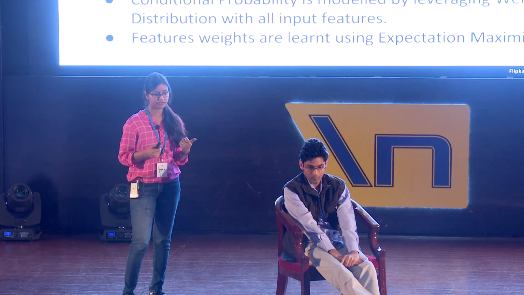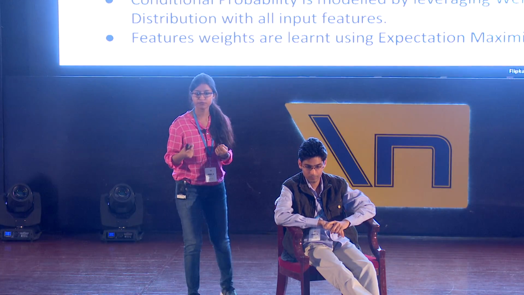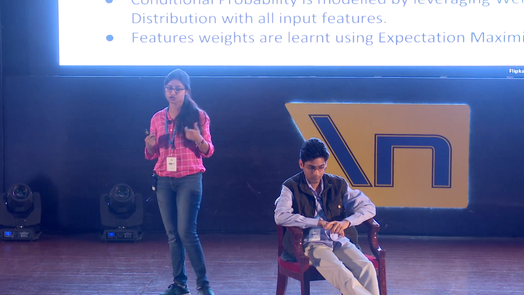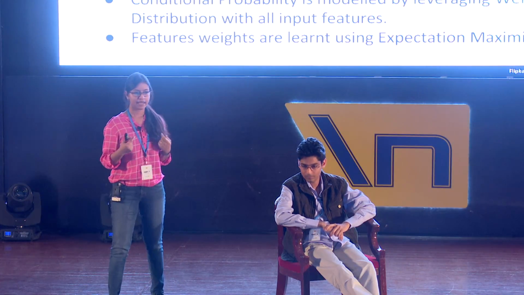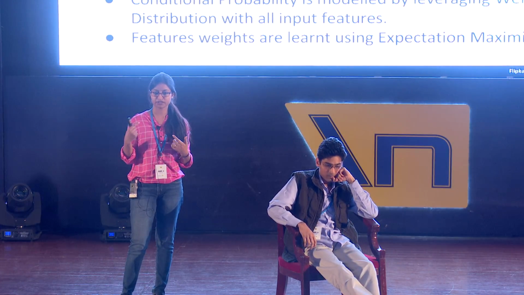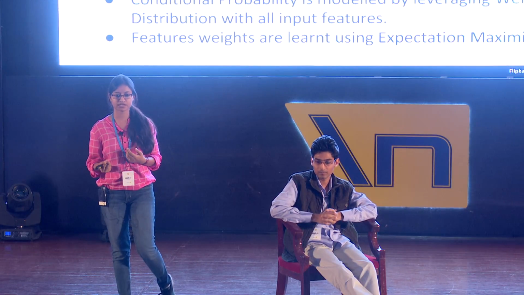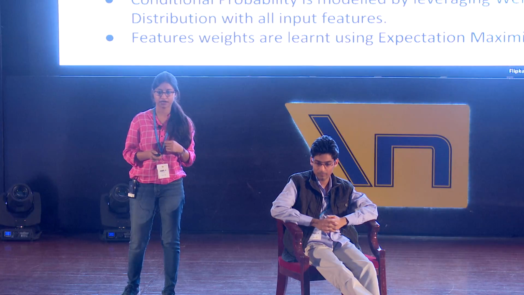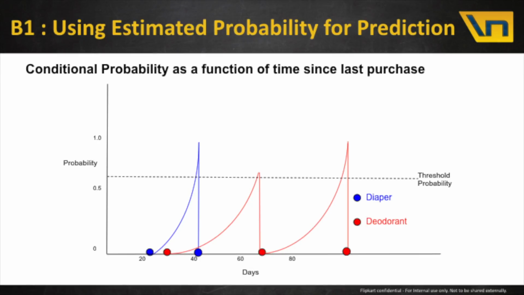So now we have the probability of each product. These products are sampled from the user's past purchase history. We'll get the probability of each of the products purchased in the past, and when these values are above a threshold, at that time we can say, okay, this is the time that the user is most likely to purchase this product. We'll explain this with an example in the next slide.